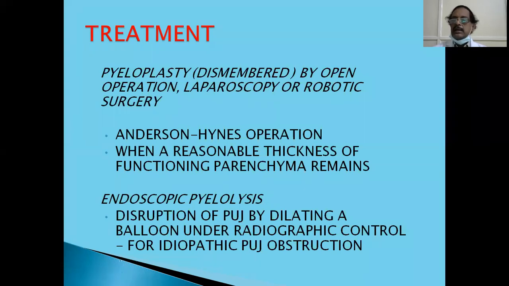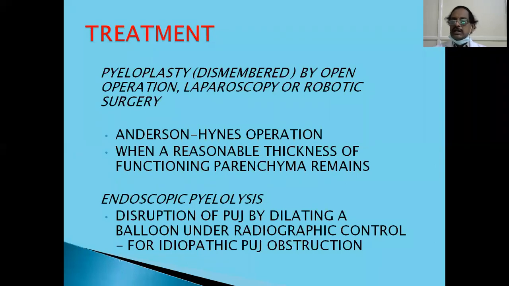This is done by either open operation, laparoscopy, or robotic surgery. Nowadays, nobody is doing open operations. They're trying to do laparoscopy and robotic surgery. But whatever you do, it is the same thing. You trim the excess of pelvis and then cut the ureter and make an anastomosis, spatulated ureter, to the renal pelvis so that it forms a funnel-shaped anastomosis. This operation is called Anderson-Hynes operation. This is an example of dismembered pyeloplasty.